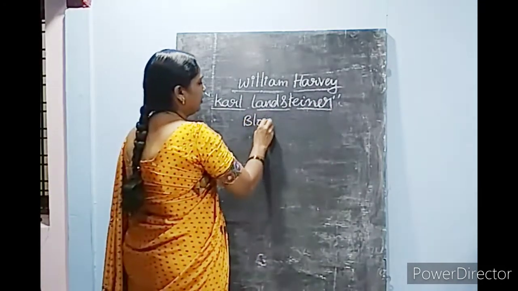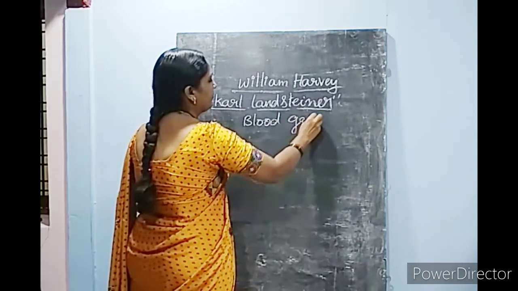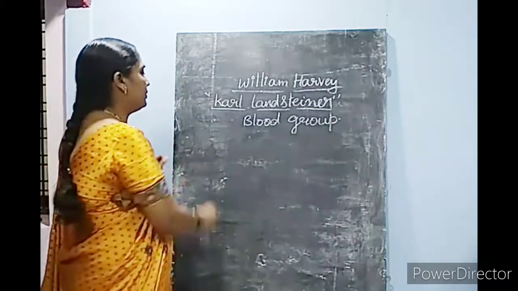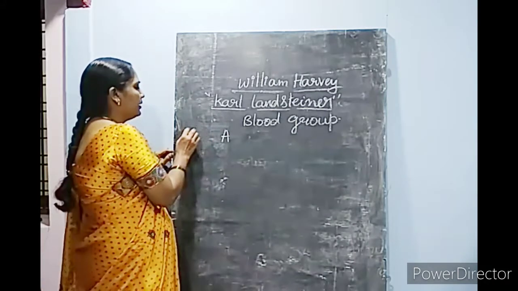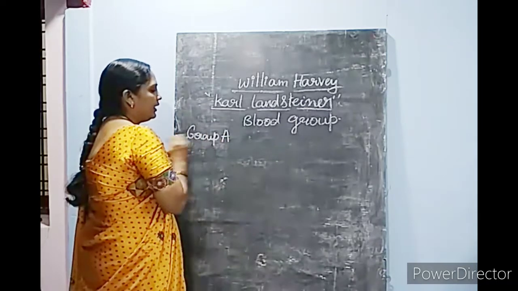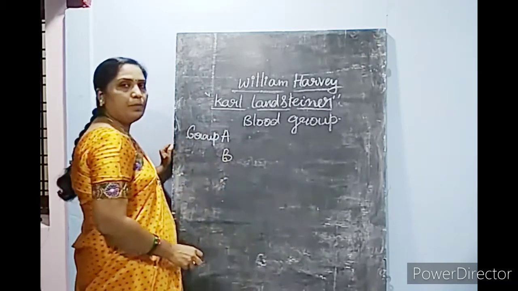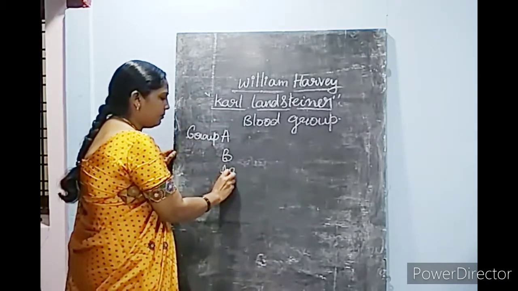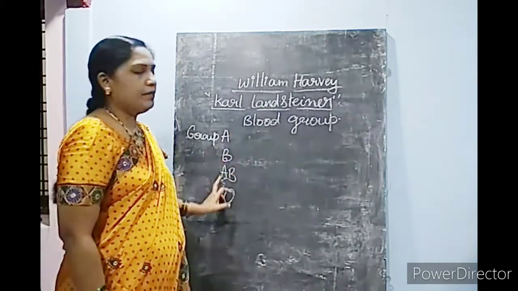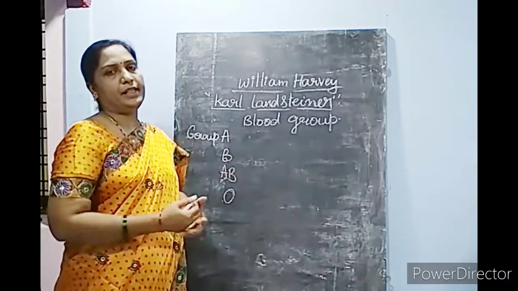He explained about blood groups. He said that there are different types of blood groups and named them blood group A, blood group B, blood group AB, and blood group O. There are 4 different types of groups in the blood.